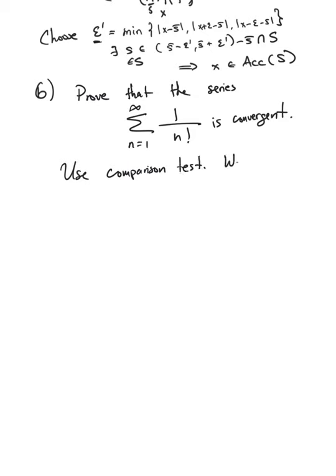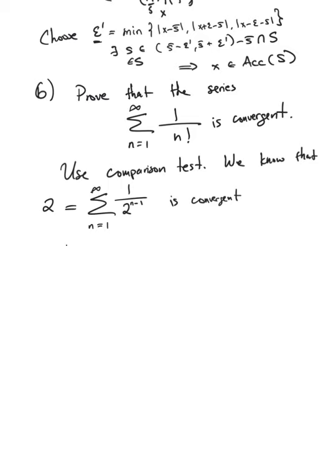So what we know is that if we take the sum from n equals 1 to infinity of, be a little careful, 1 over 2 to the n minus 1, well, we know that this is convergent. Okay, and actually we can say this equals 2, okay?